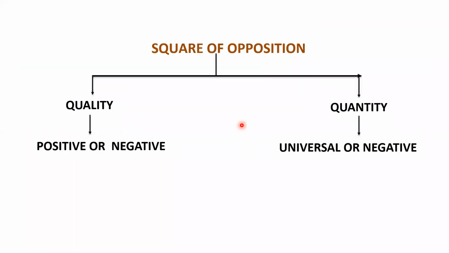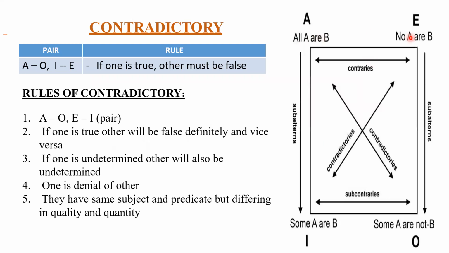Fine. I hope you have understood quantity and quality. Quality means positive, negative. Positive and negative come in the top: universal affirmative, universal negative. So the topmost is called quality. Quantity means universal and particular. Universal will be on the top and particular on the downside. Let me show here. This is called quality: universal affirmative, universal negative. So positive and negative is called quality, and this one, universal, and the downside is called particular. This relationship is called quantity. This is not so important.